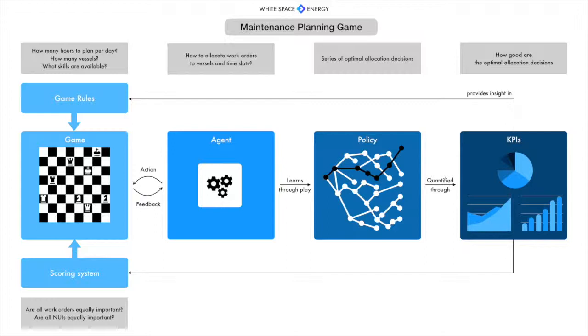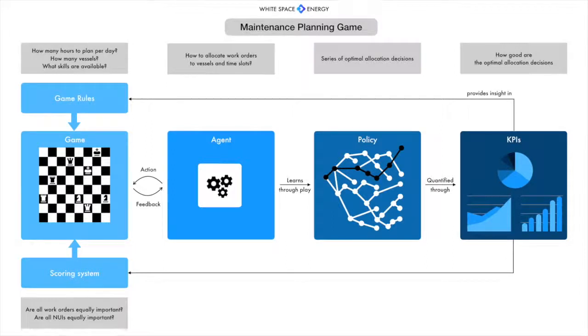The AI assistant then needs to make a series of decisions to create a plan. To which location does the boat need to go? How long does it need to stay there? What activities should be executed? And the objective of those decisions is to maximize the number of points or reward in the game. By playing the game thousands of times, the assistant finds series of optimal decisions. These form the maintenance plan.